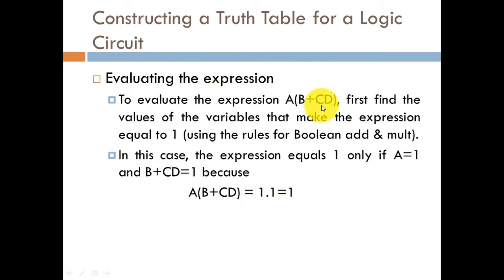So how are we going to evaluate the expression? To evaluate the expression A times B plus CD, first find the values of the variables that make the expression equal to 1 using the rules of Boolean addition and multiplication. Whatever rules we have discussed about addition and multiplication, we need to find the different possible values of A, B, C, D which make this particular expression equal to 1, or at what combination of the variables the outcome turns out to be 1. In this case, the expression equals 1 only if A is equal to 1 and B plus CD is equal to 1.